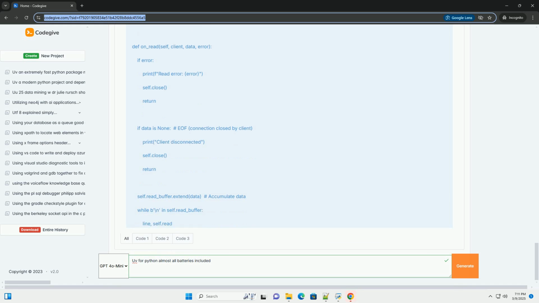Explanation of the direct UV example. Echo server class: the echo server class encapsulates the server logic. It creates a uv.tcp handle for the server socket. It binds the server to the specified host and port. It calls server.listen() to start listening for incoming connections. The on_connection method is called when a new connection is accepted. It creates a uv.tcp handle for the client socket and passes it to the client handler.